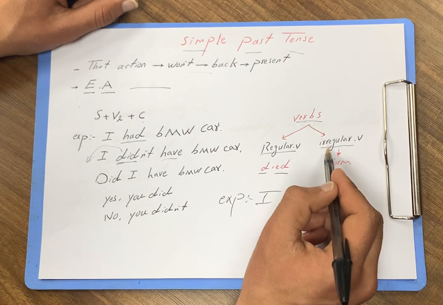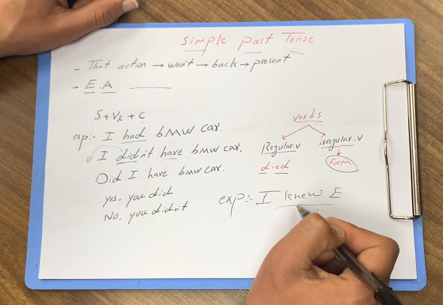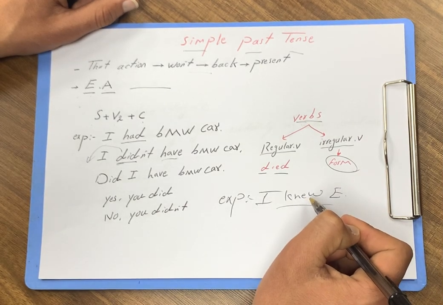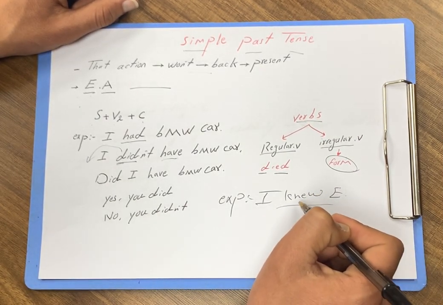And for irregular verbs, to make them simple past, we change their form, like the word know. Because it is an irregular verb, I can say knew.